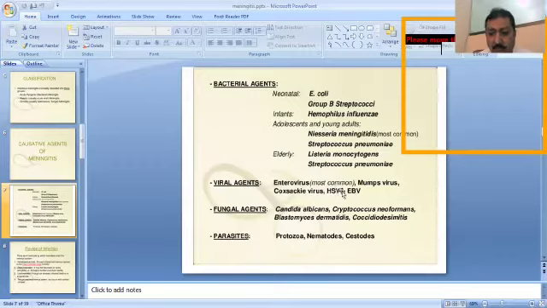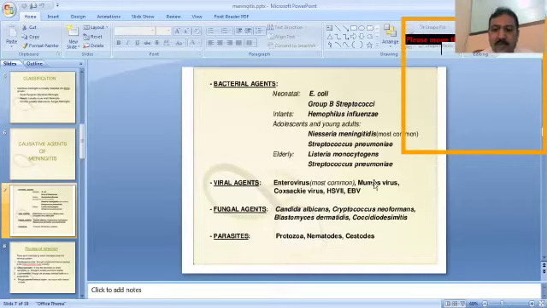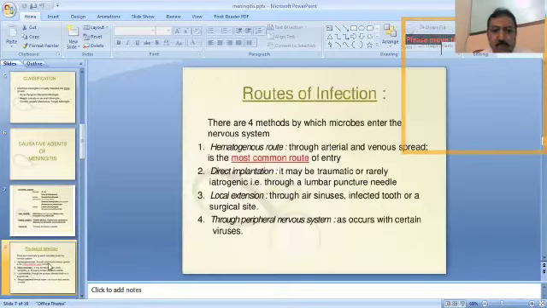Among viral agents, the most commonly involved are mumps virus, Coxsackie virus, Epstein-Barr virus, and herpes simplex virus or varicella zoster virus. The fungal agents are Candida albicans, Cryptococcus neoformans, Blastomyces dermatitidis, and Coccidioides. The parasites are mostly protozoa, nematodes, and cestodes. These are the agents which cause inflammation of the meninges and lead to meningitis.